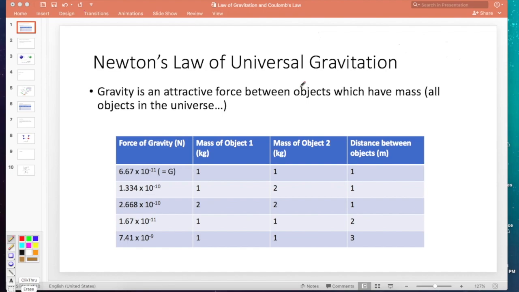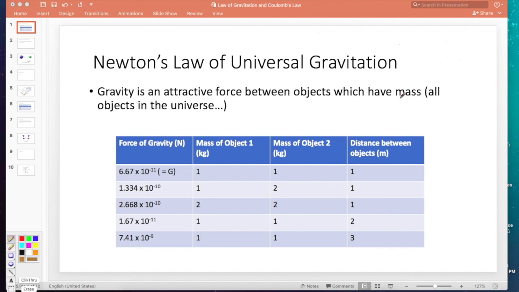Technically speaking, I am gravitationally attracted to the laptop sitting in front of me. The laptop sitting in front of me is gravitationally attracted to me. The thing about gravity to keep in mind, though, is that it's incredibly, incredibly weak. The force due to gravity is really tiny. It takes a huge mass. It takes a lot of mass to have any true effects at all.